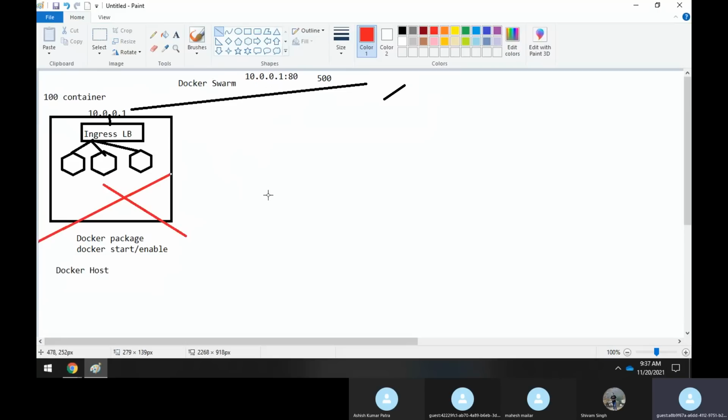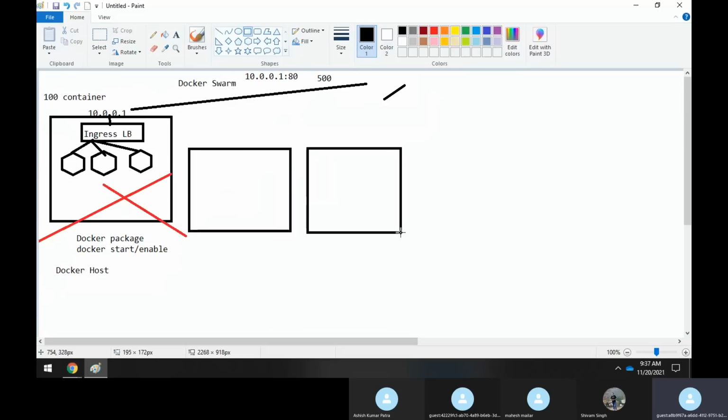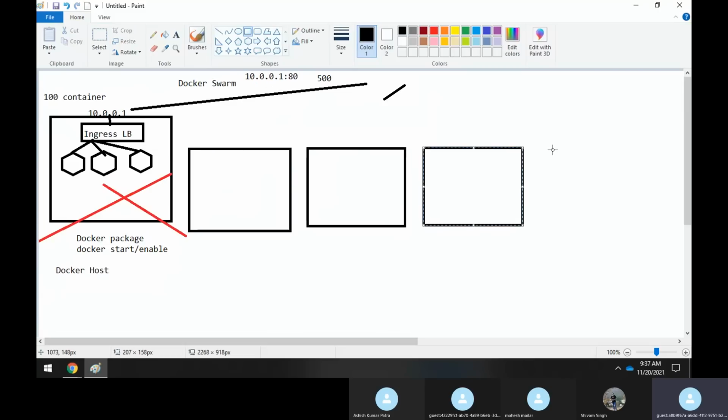Now, what is Docker Swarm basically? Docker Swarm says that suppose you have some n number of machines. Suppose I have 4 machines like this. These 4 machines could be VMs, or in VMware, or in the cloud like Google Cloud, AWS, or Azure. So these 4 machines could be anywhere.